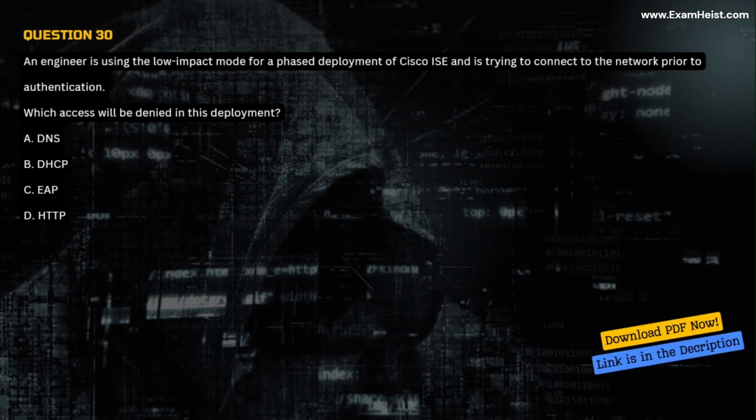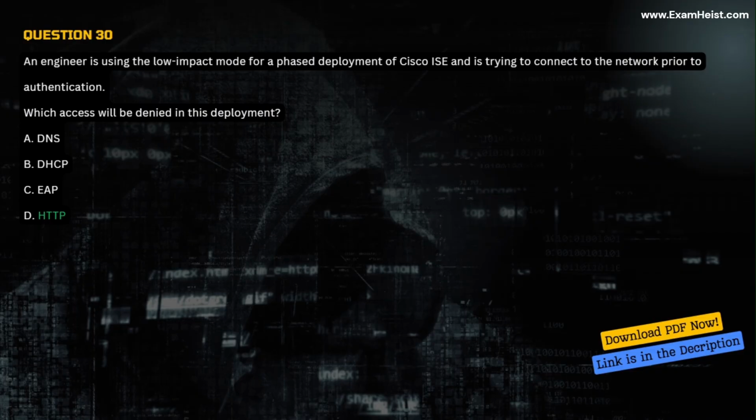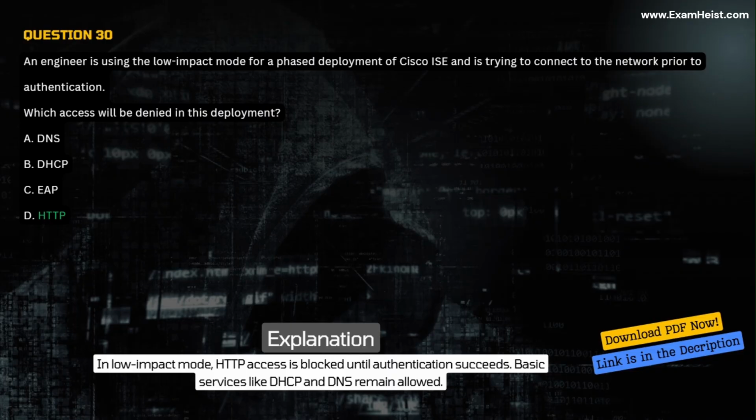Question 30. An engineer is using the low-impact mode for a phased deployment of Cisco ISE and is trying to connect to the network prior to authentication. Which access will be denied in this deployment? A. DNS. B. DHCP. C. EAP. D. HTTP. Correct answer D. HTTP. Explanation. In low-impact mode, HTTP access is blocked until authentication succeeds. Basic services like DHCP and DNS remain allowed.